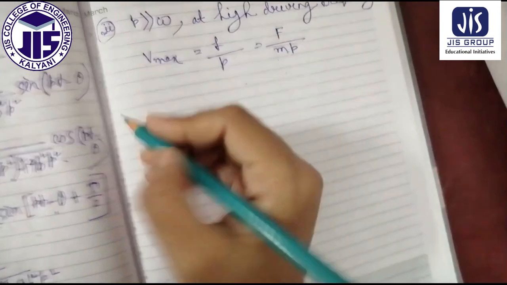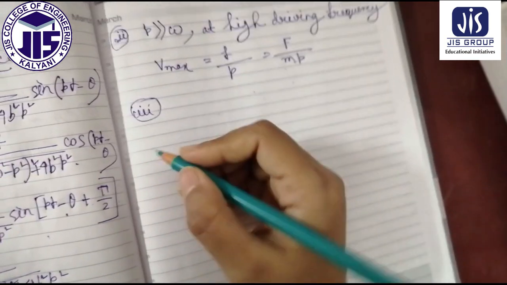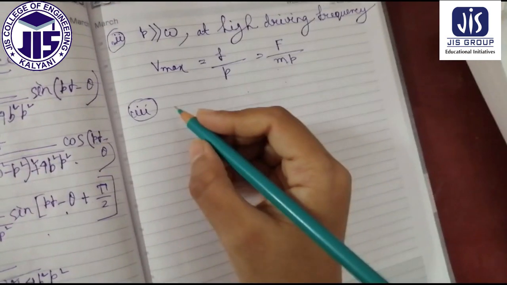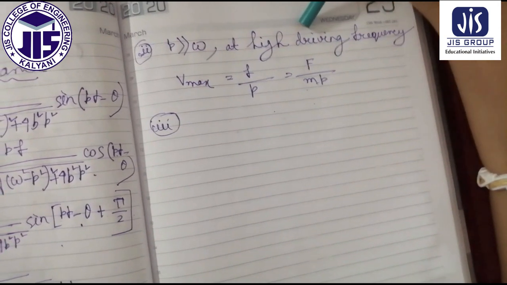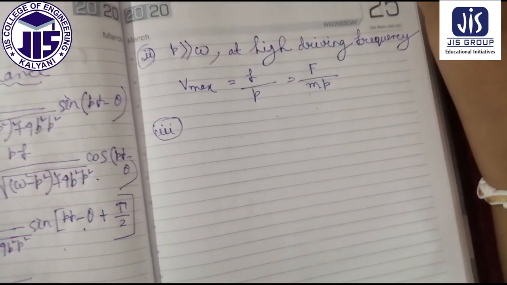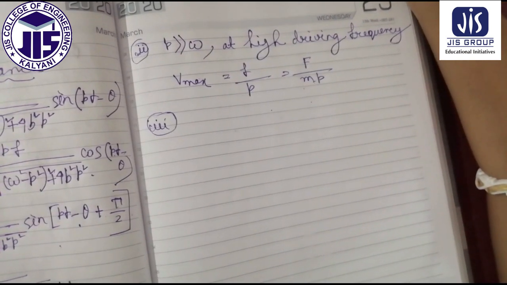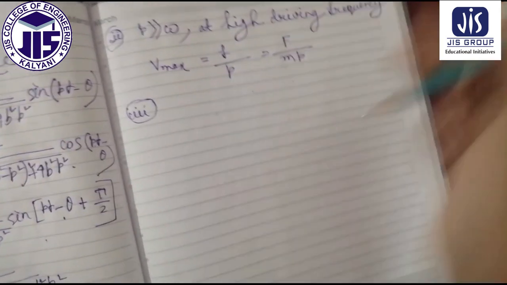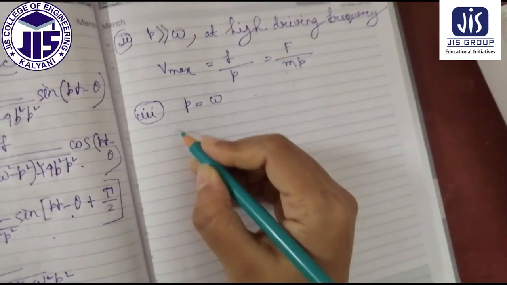Now let's go to case 3. Case 3 is when the frequency of the force is comparable to the free frequency of the oscillator. That means P will be equal to omega.